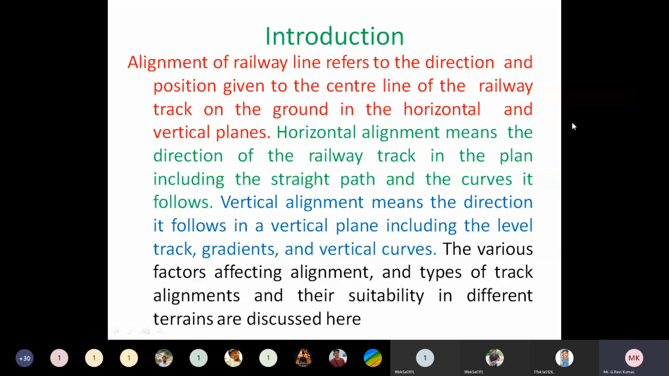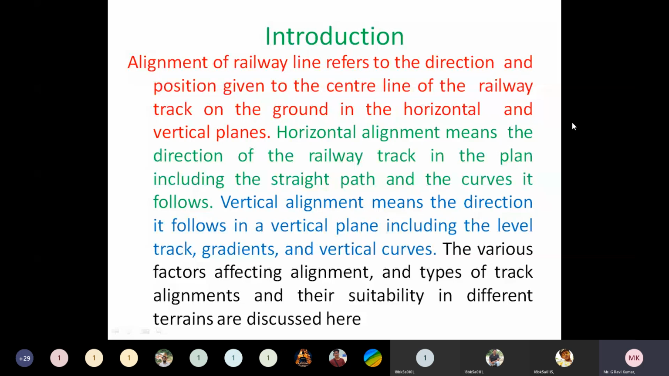And in the case of ridges, in valley areas or hilly areas, sometimes we may need to raise the railway track, or raise the railway route up to a certain distance or a certain height. Understand or not? So in that case, the alignment is called vertical alignment. It means the direction in which we are providing the railway track, and the center line of that railway track, is called its alignment.